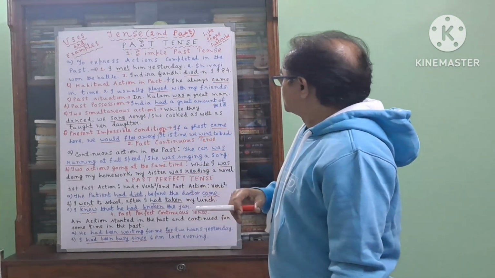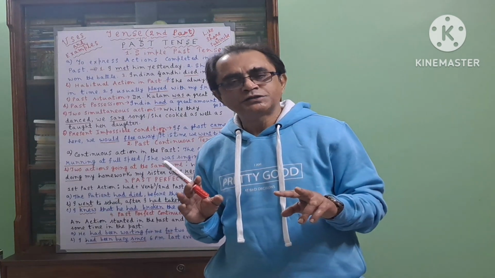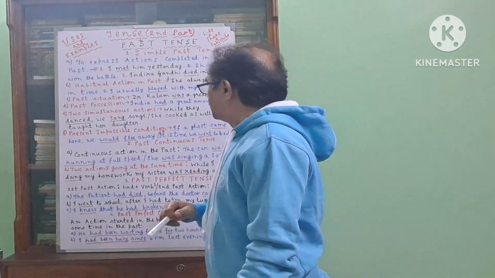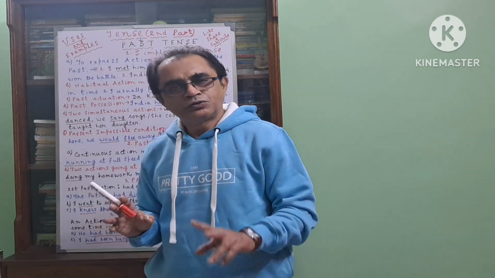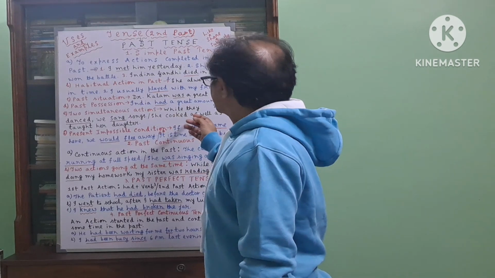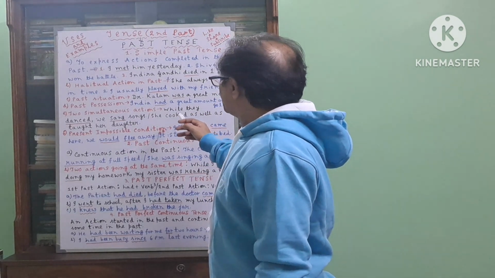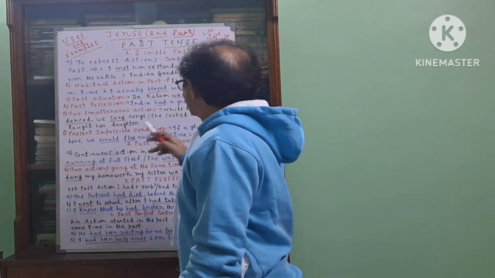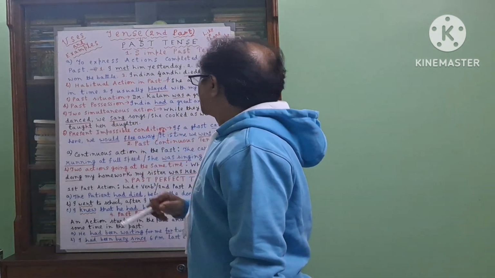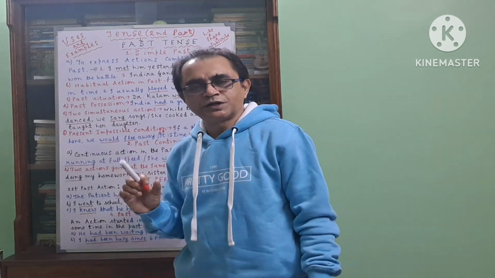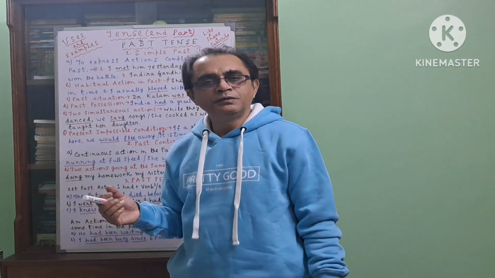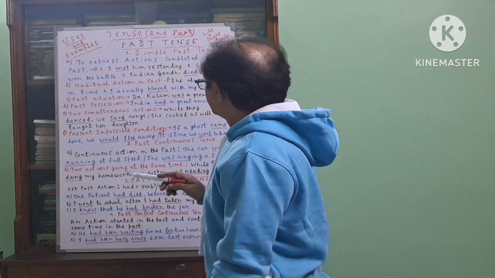Two simultaneous actions. Simultaneous means two actions that happened almost at the same time or at the same time. While they danced, we sang songs. Two actions, one is danced, another is sang. She cooked as well as she taught her daughter. Two actions here, one is cooking, another is teaching. So she cooked, past form of the verb, second form of the verb, as well as taught her daughter. Two actions happened at the same time. Here also we use second form of the verb and we express those things in past indefinite tense or simple past tense.